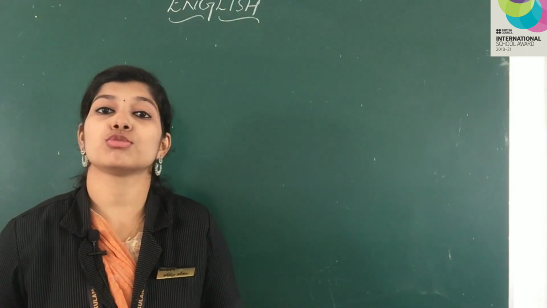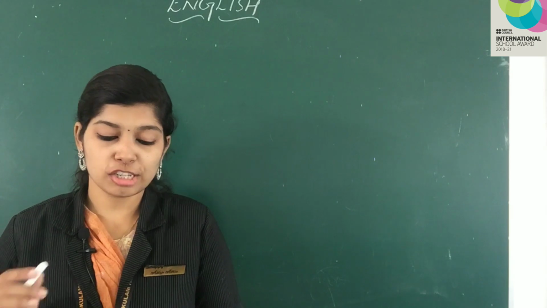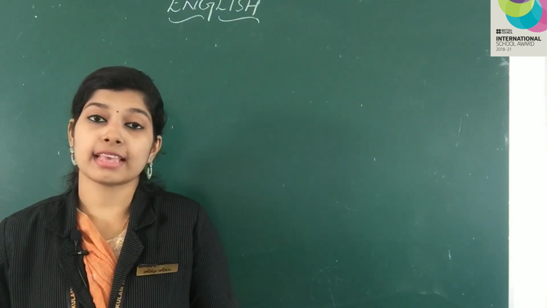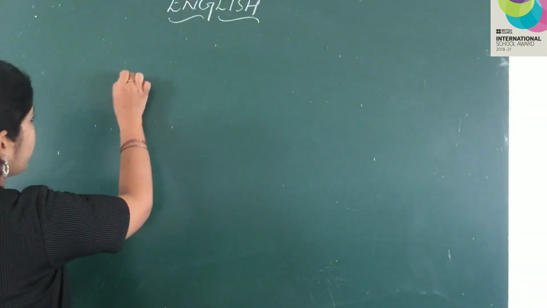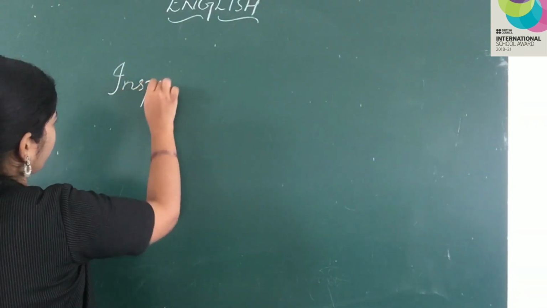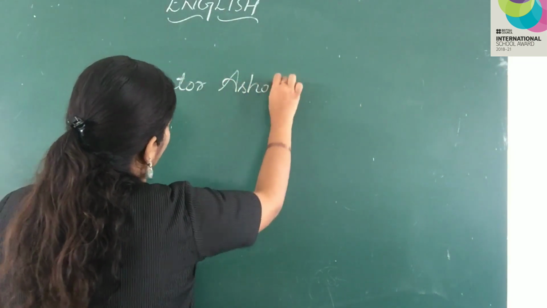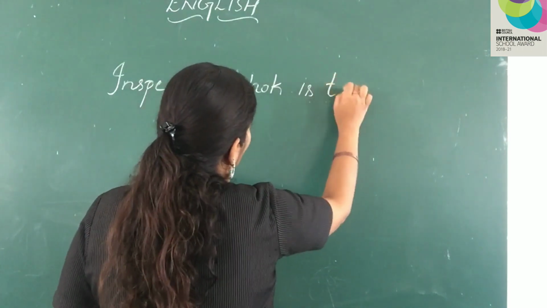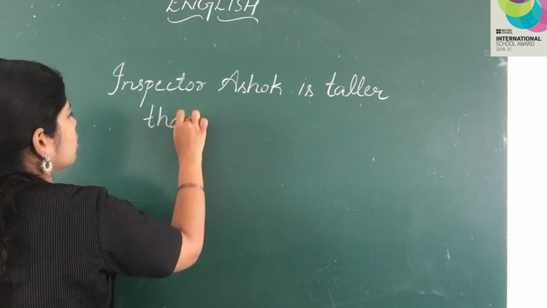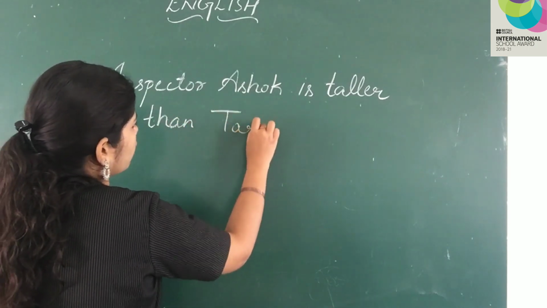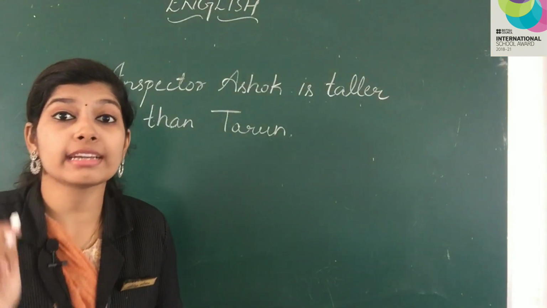Adjectives can also be used to compare one noun with the other. For example, in Look Deep 4.12, we may say Inspector Ashok is taller than Tarun. Inspector Ashok is taller than Tarun.